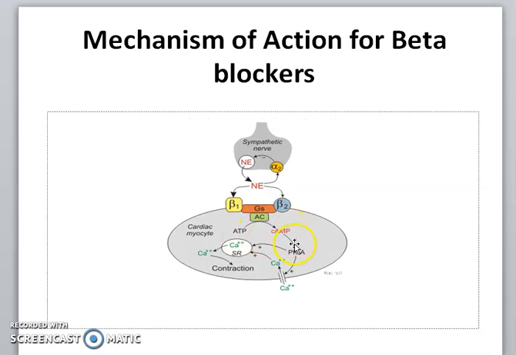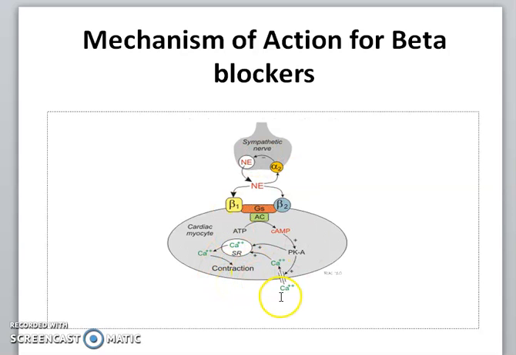This increased cyclic AMP is responsible for activation of various protein kinase enzymes, and those protein kinases are mainly responsible for release of calcium from the sarcoplasmic reticulum, and then that released calcium is responsible for contraction.